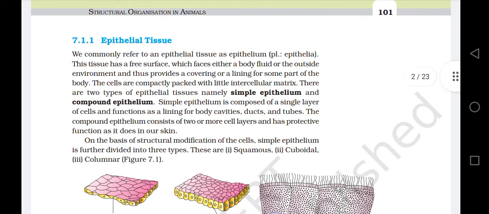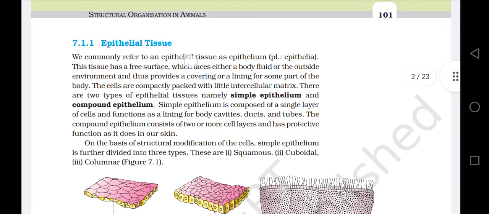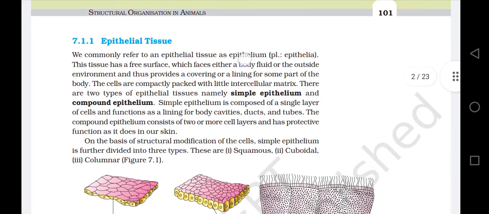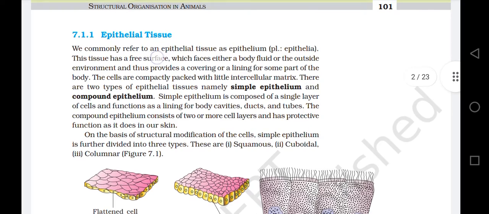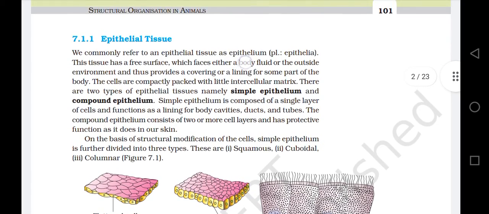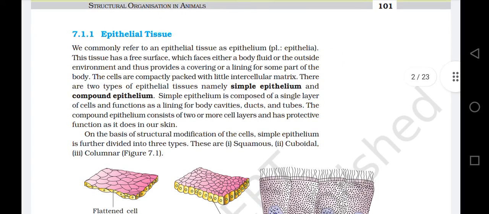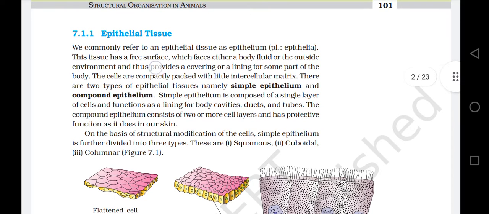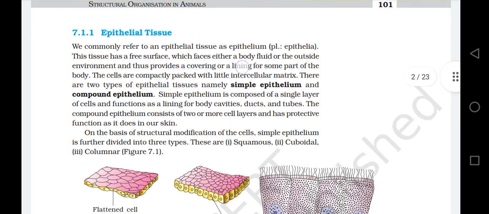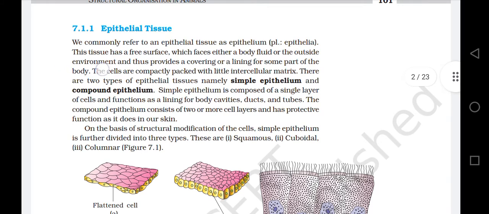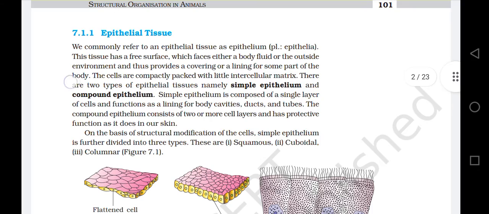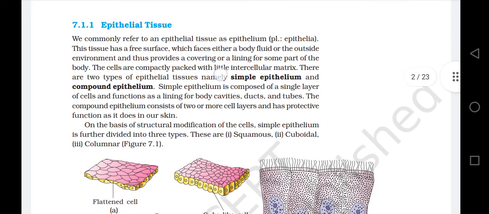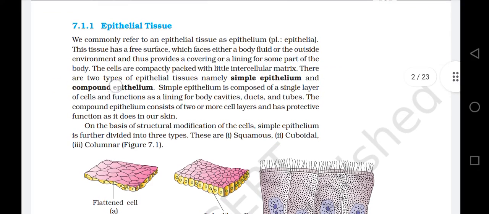7.1.1 Epithelial tissue. We commonly refer to an epithelial tissue as epithelium, plural epithelia. This tissue has a free surface which faces either a body fluid or the outside environment and thus provides a covering or a lining for some part of the body. The cells are compactly packed with little intercellular matrix. There are two types of epithelial tissues, namely simple epithelium and compound epithelium.